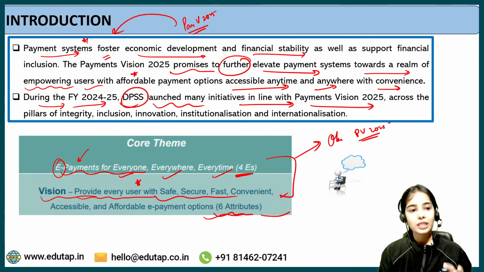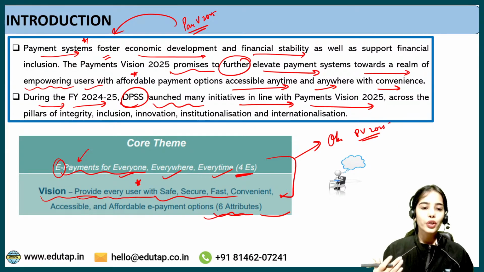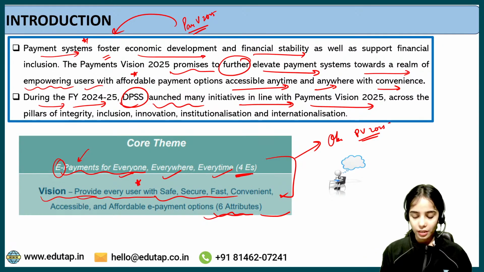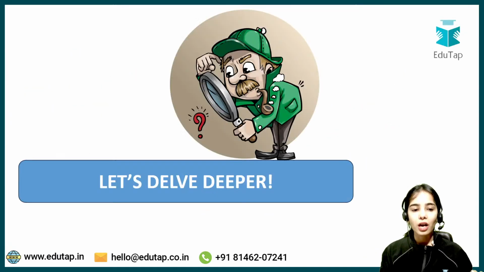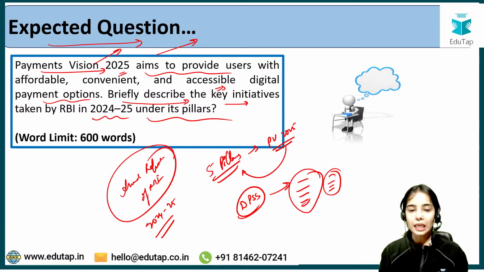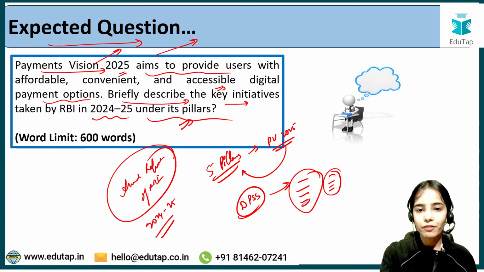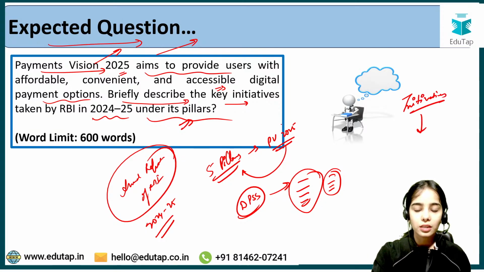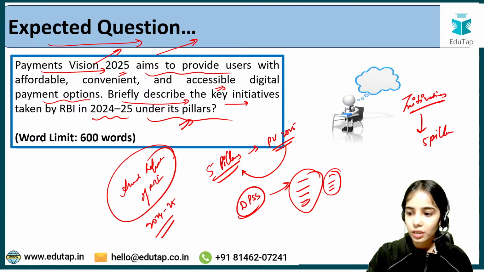The body, this was the introduction where you have to inform about the payment vision. Whatever you know about the payment vision, you can write it: the core theme, the vision, the 5 pillars that are there. Now the question is in regards to the initiatives that have been taken under the 5 pillars. So the focus of the body should be the initiatives under the 5 pillars.